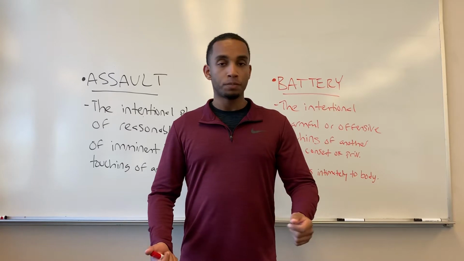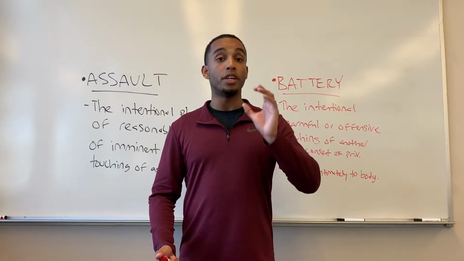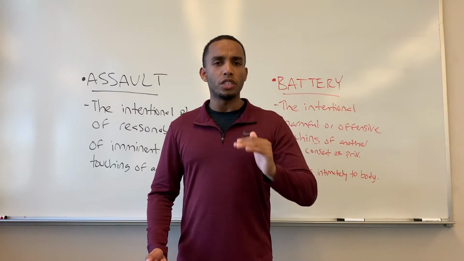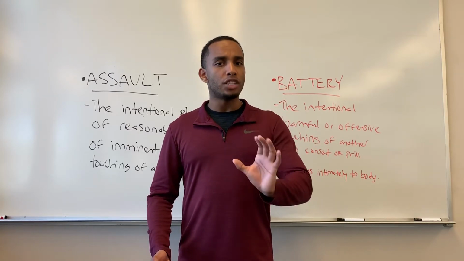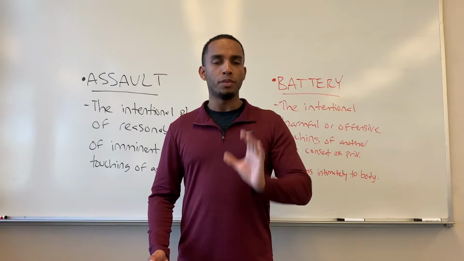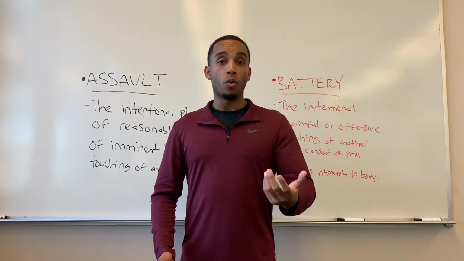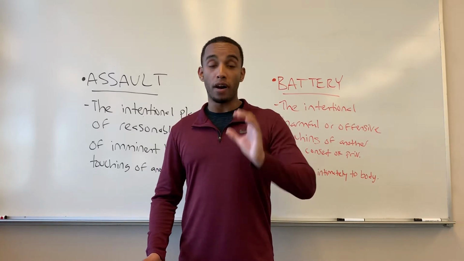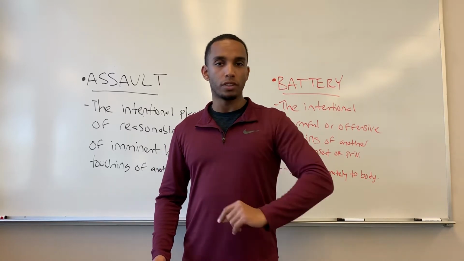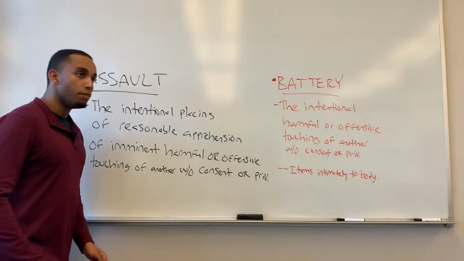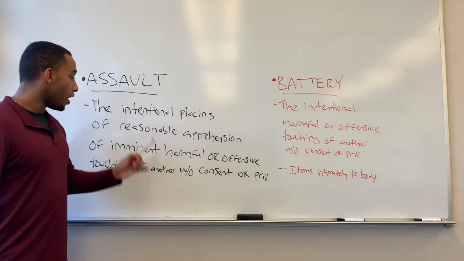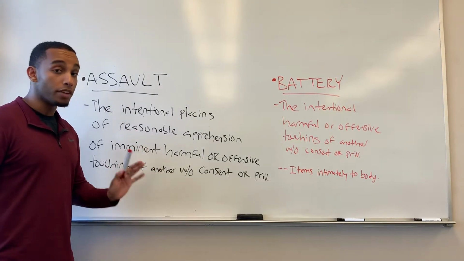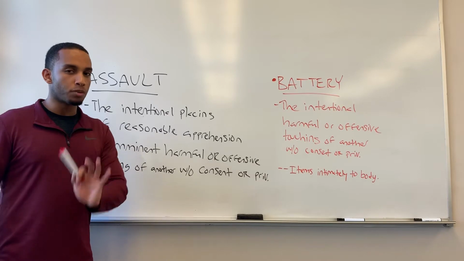ABC FIT. So I'll be talking about each and every intentional tort one at a time, along with explaining what each element means, because you have to substantiate what the elements mean in order to figure out whether the defendant is liable for whichever tort that we'll be talking about. So let's get into assault. Assault means the intentional placing of reasonable apprehension of imminent harmful or offensive touching of another without consent or privilege.